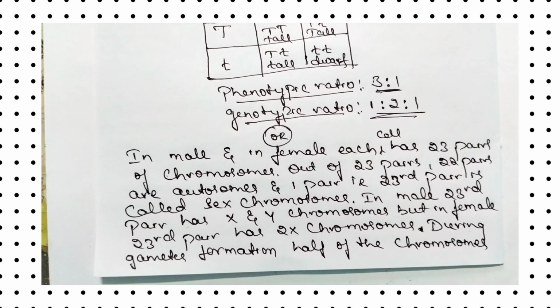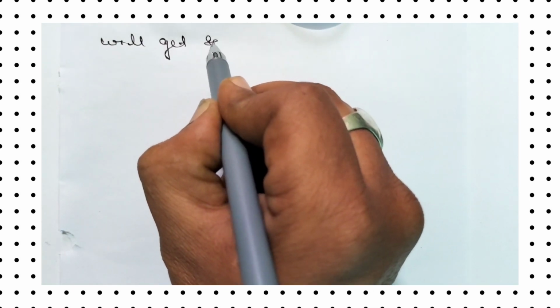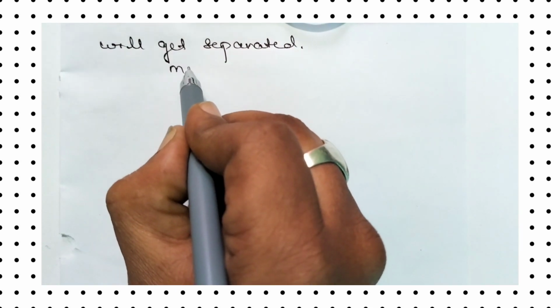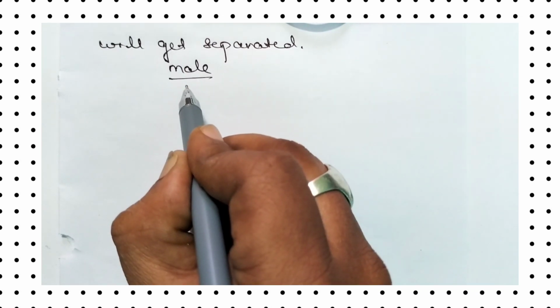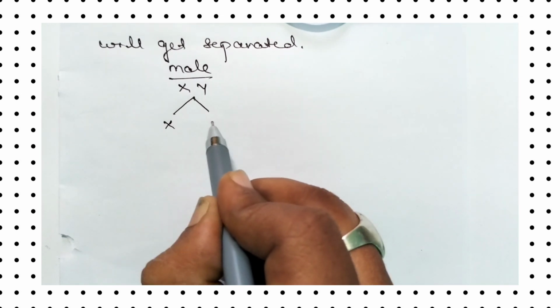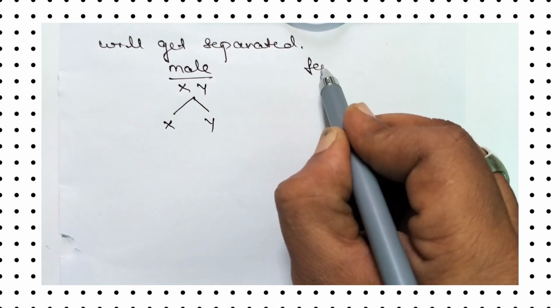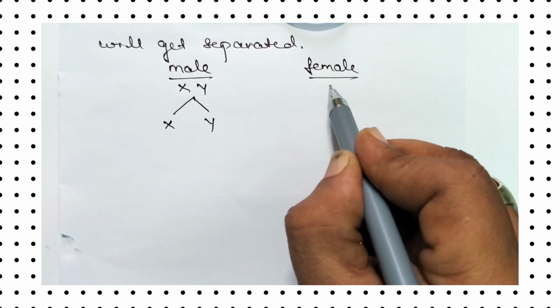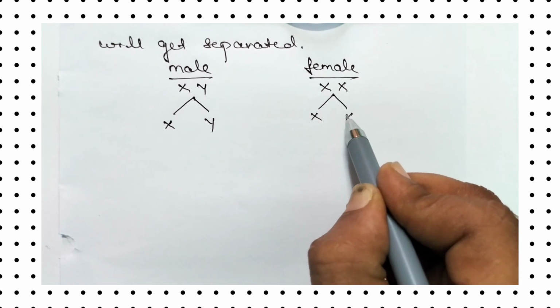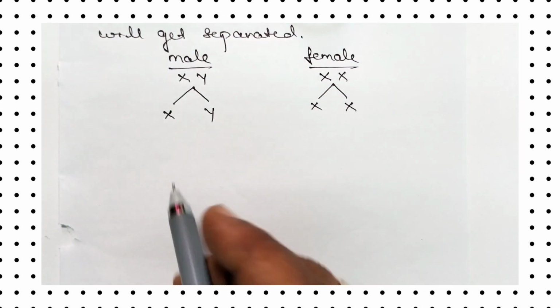During gamete formation, half of the chromosomes will get separated. So in male, XY is there. During gamete formation, only half of the chromosomes. In female, during gamete formation, so female has 2 X chromosomes. So during gamete formation, half of the number of chromosomes will be separated.